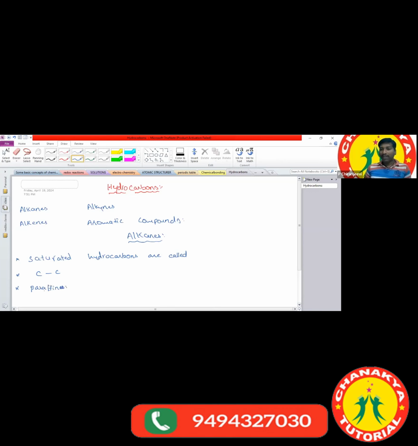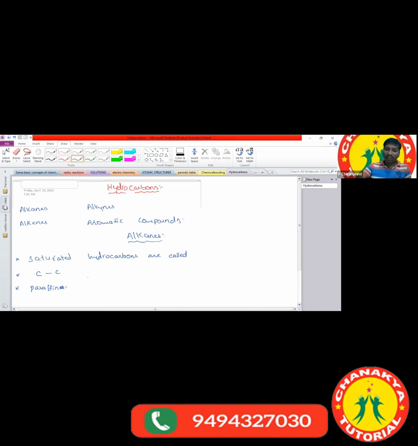Sir, what is meant by paraffins? Paraffins are less reactive, and they have little affinity. Para means little, and affinity means they have little affinity. At normal temperature they do not react with any other substances, whether oxidizing agents or reducing agents. They do not react with other chemical substances. That is why we call them paraffins.